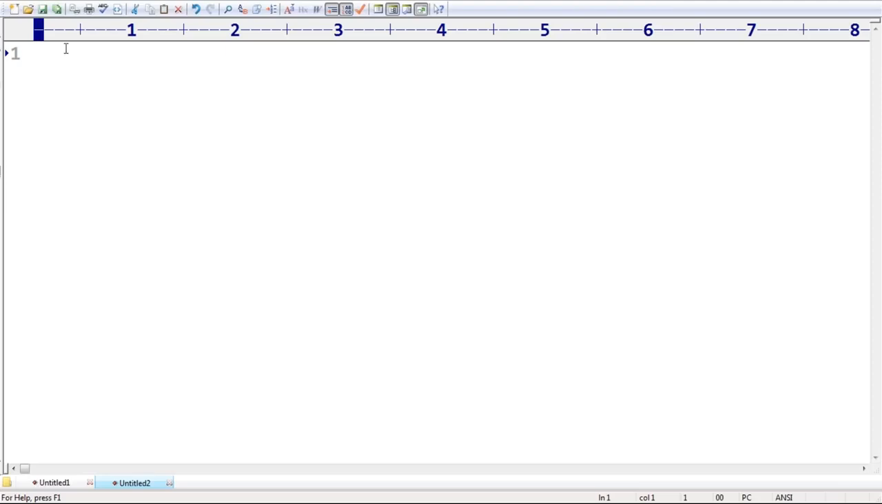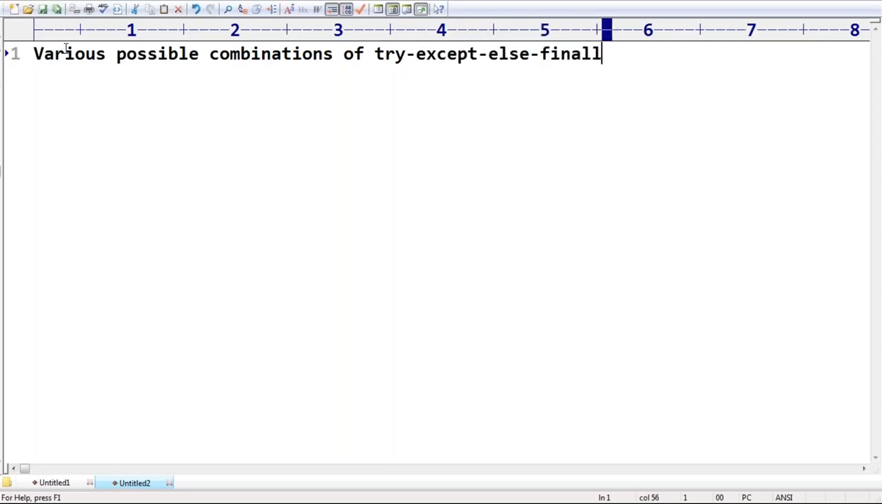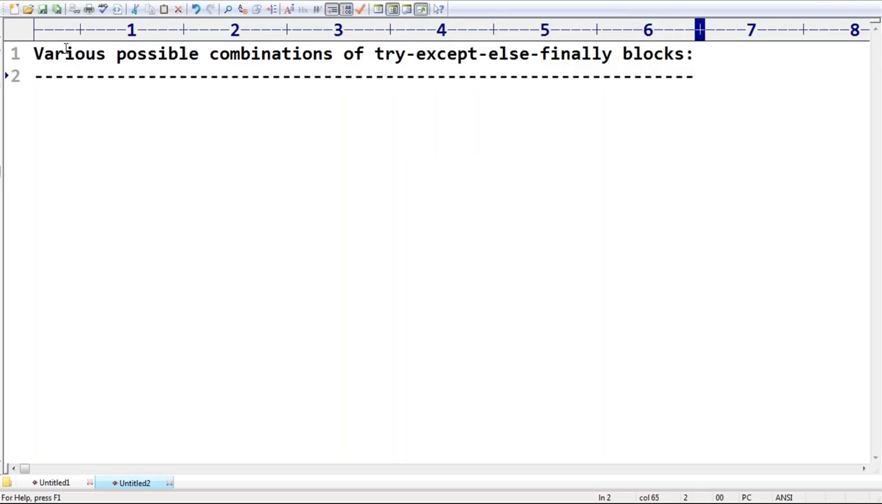Various possible combinations of try, except, else, finally blocks. Can I spell out which keywords we are going to use? Try, except, else, finally blocks. What are the various possible combinations? Compulsorily you should be aware of these, right?